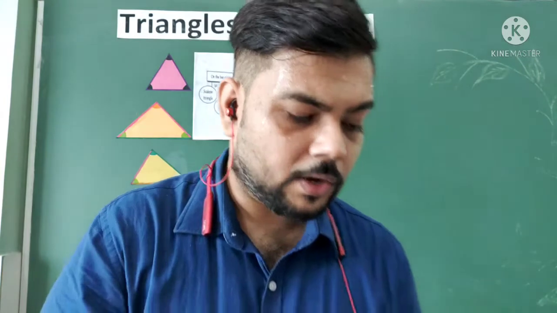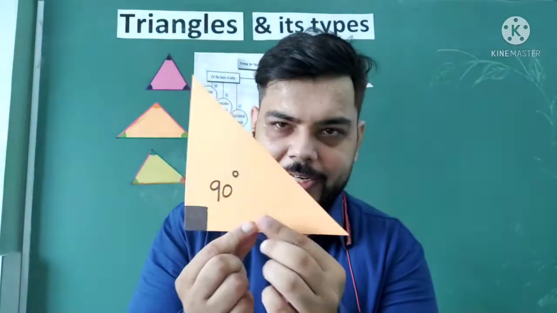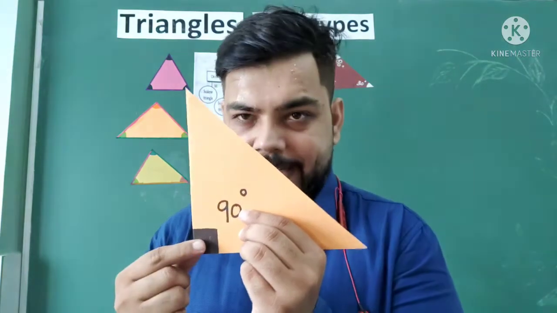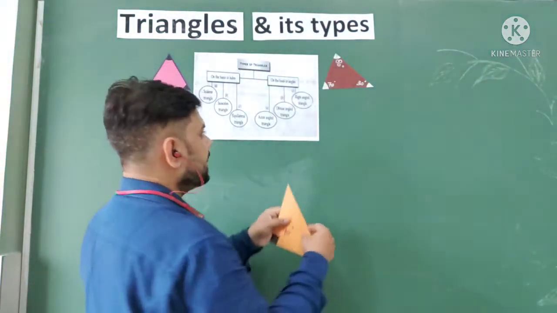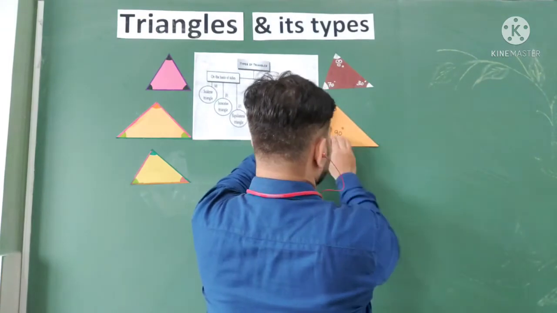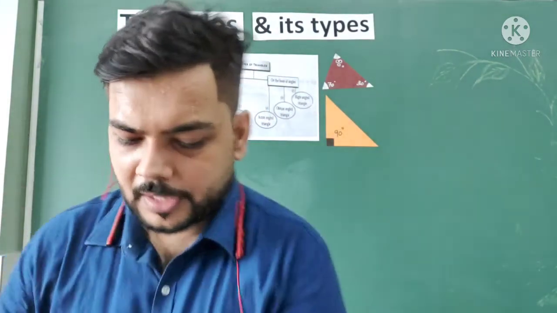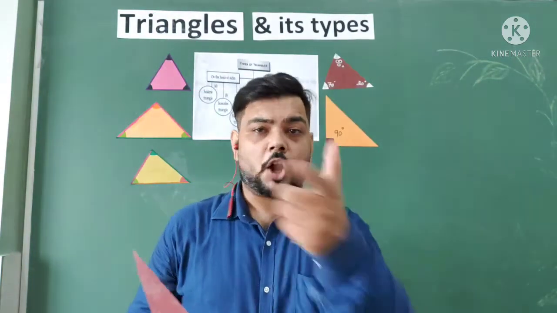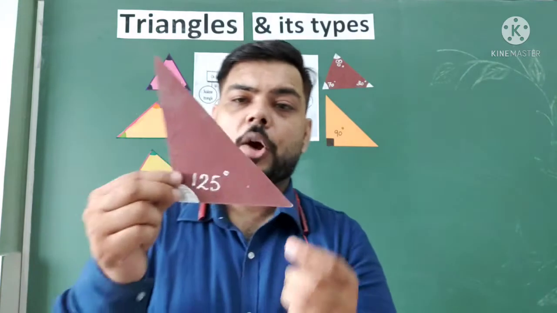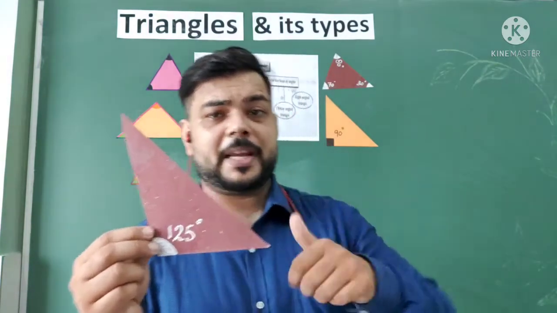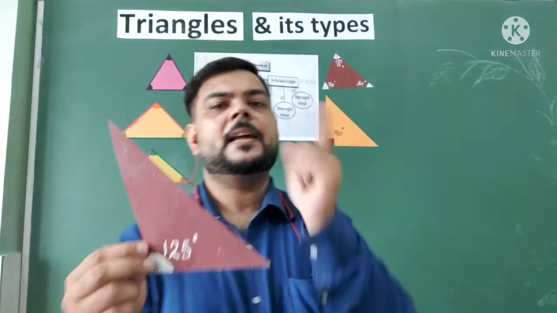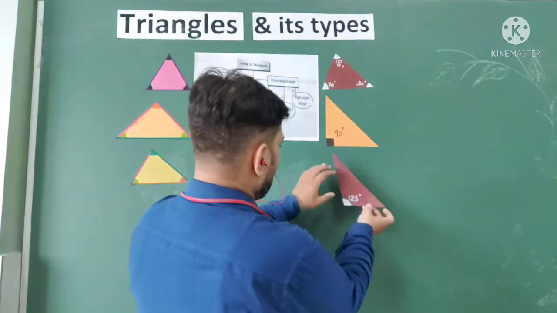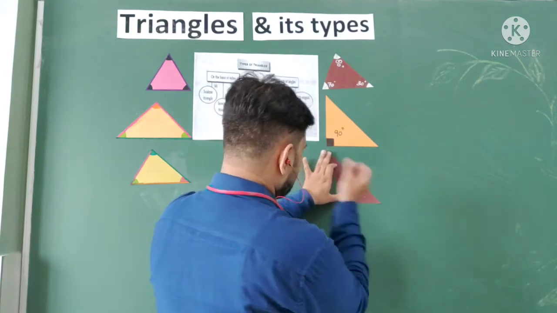Now second, we come to the right angle triangle. The property is that one angle must be a right angle. That's called the right angled triangle. And now we are talking about the third one. As the name shows, that is the obtuse angle triangle. Obtuse angle triangle means one angle must be an obtuse angle. An obtuse angle means more than 90 degrees and less than 180 degrees. That's the obtuse angle. So now this is my obtuse angle triangle.